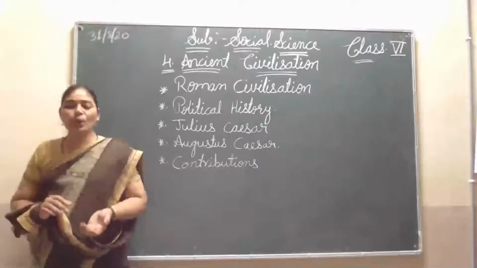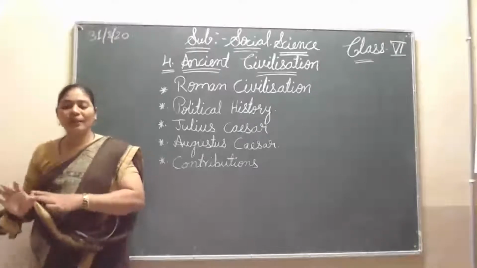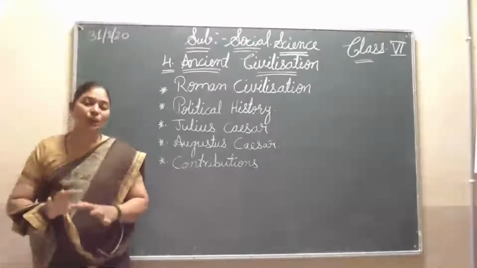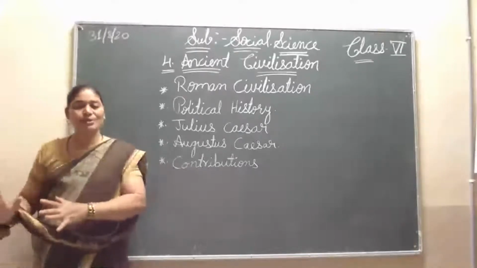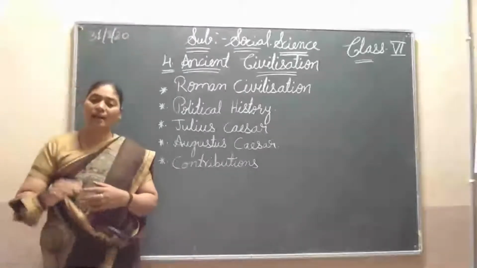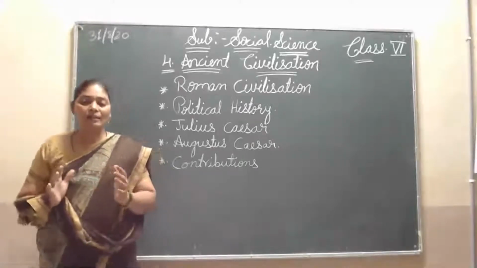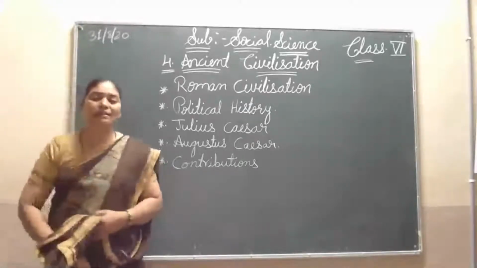Here Romulus and Remus were the main ancestors of the Romans. These two tribal groups are the main ancestors of Rome. They started ruling and developed themselves. They formed a nice group, and they started maintaining these tribal groups.